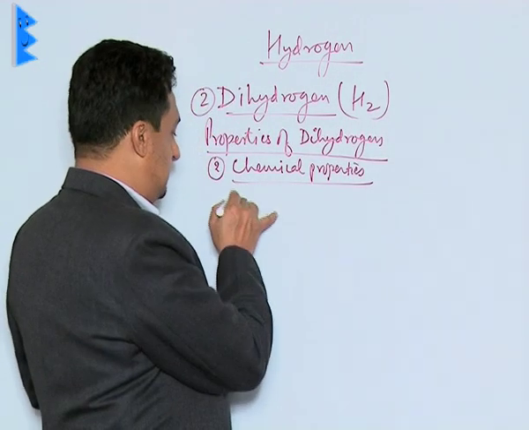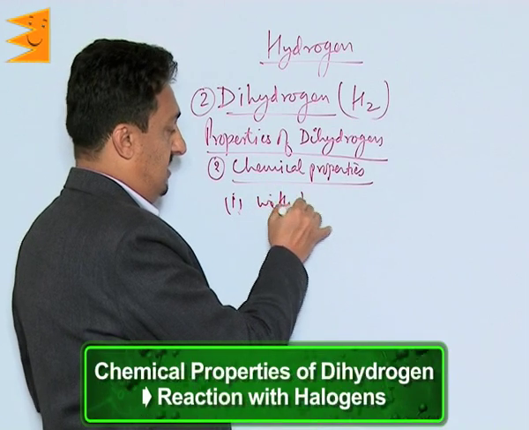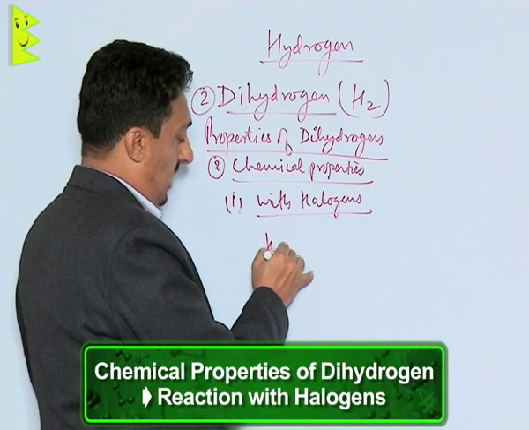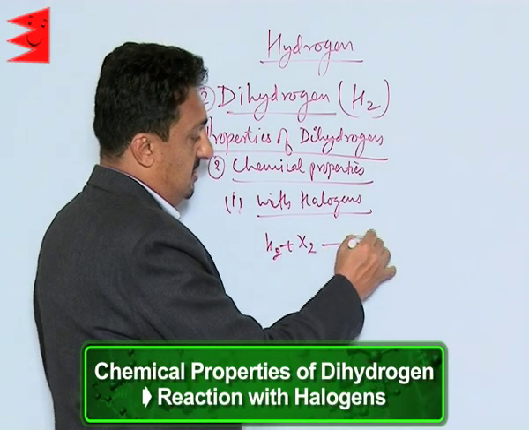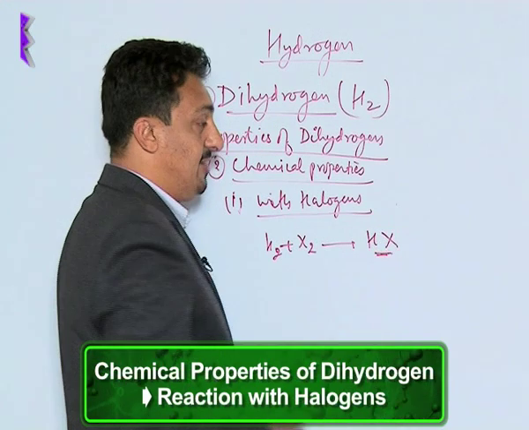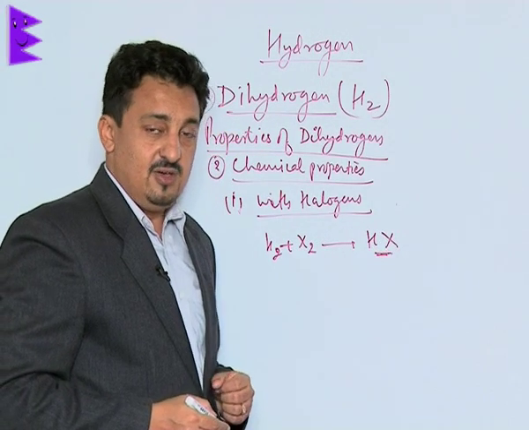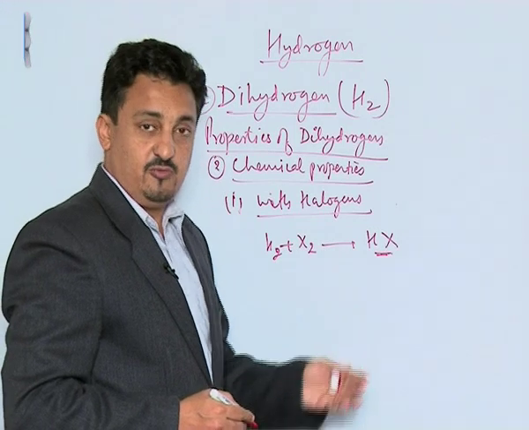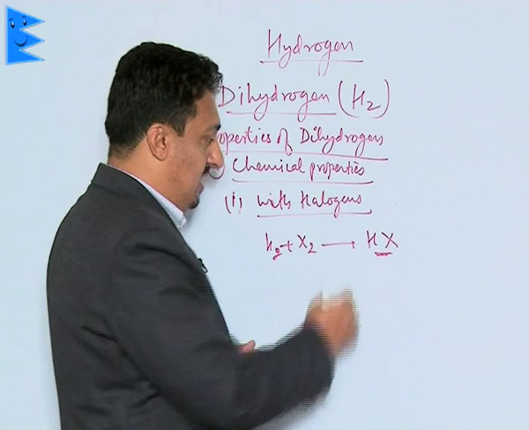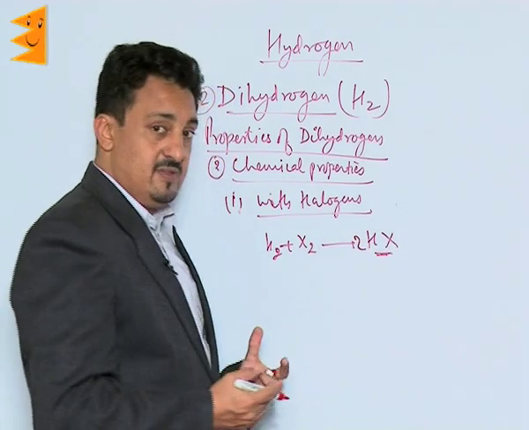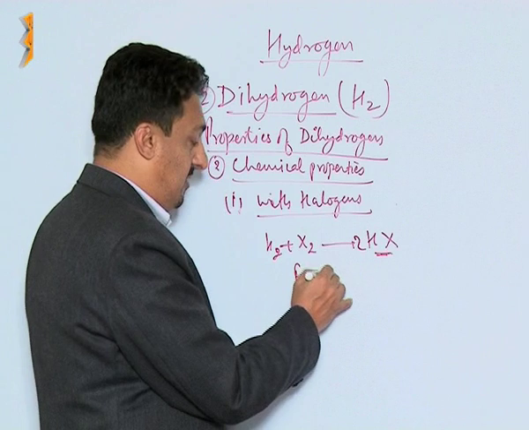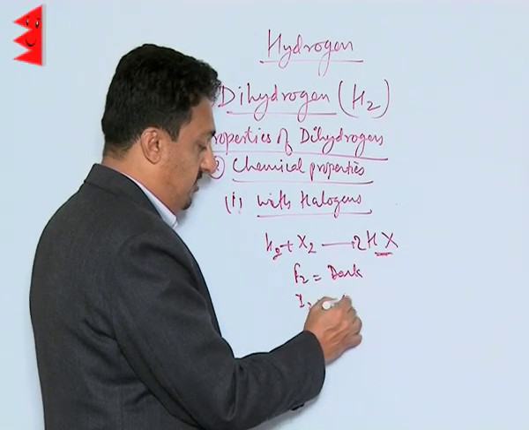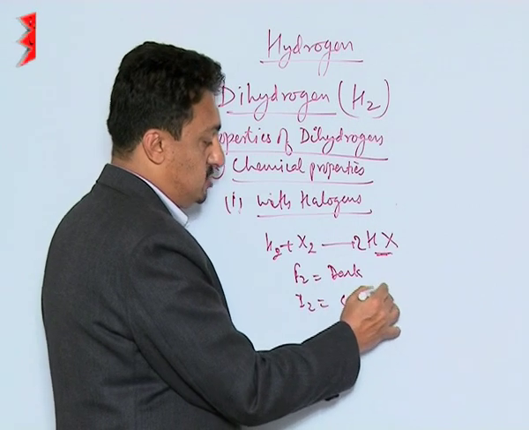Let us see first with halogens. Hydrogen combines with halogens to form HX hydrogen halides, hydrohalic acids: hydrochloric acid, hydrobromic acid, hydrofluoric acid, hydroiodic acid. Now what you need to know is that with fluorine it reacts even in the dark, and with iodine a catalyst has to be used.